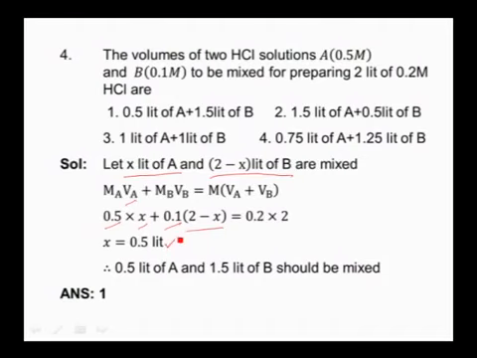That means the volume of A is 0.5 liters and the remaining volume, that is 1.5 liters, is the volume of B. So in order to prepare the required solution, we have to mix 0.5 liters of A and 1.5 liters of B. So our answer is the first option.